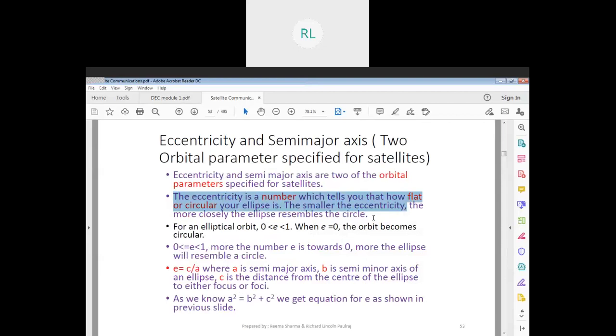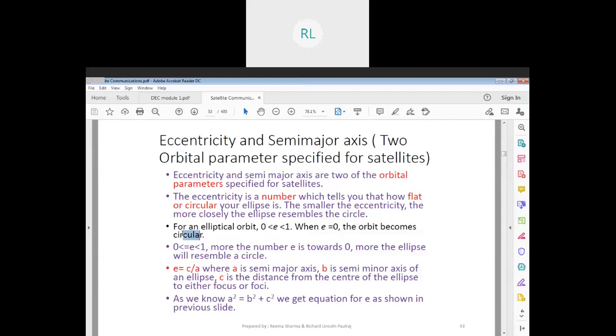Now, why are we very much bothered about the path? Because we have to place the satellite in this path so that it revolves around the planet, right? So calculation of this eccentricity is important.